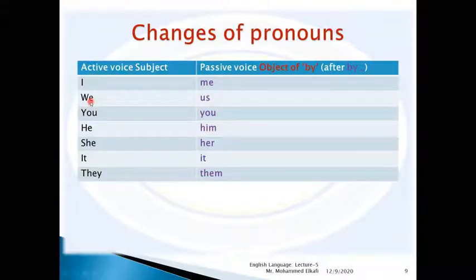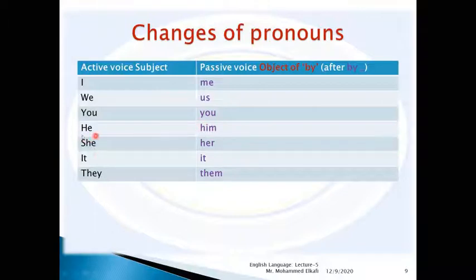For we as the subject, we use it in the passive voice as by us. You, as the subject in the active voice, in the passive voice will be by you. He, as a subject in the active voice, is used as by him in the passive.